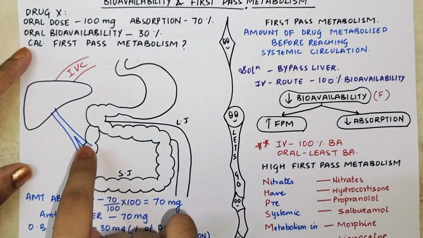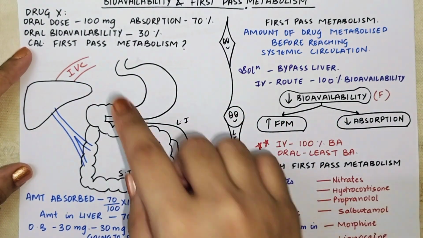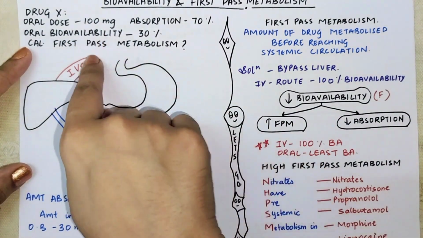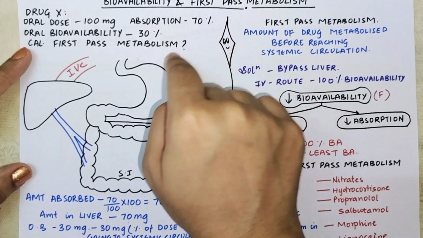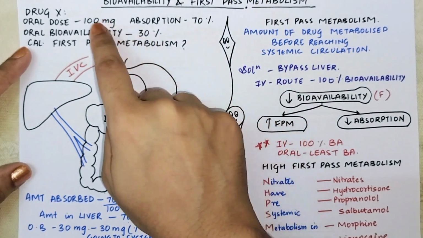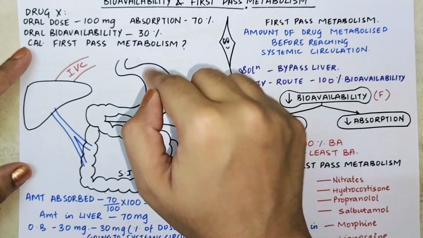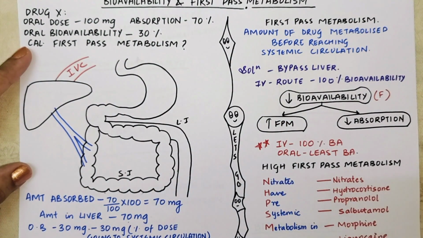That means 70 milligram is absorbed and 70 milligram is entering the liver. Now, what is oral bioavailability given to you? Oral bioavailability is 30%. The percentage is given to you, but the amount is not given to you. So you have to find out the amount. 30% of 100 or 30% of 70? You tell me what you are going to do.